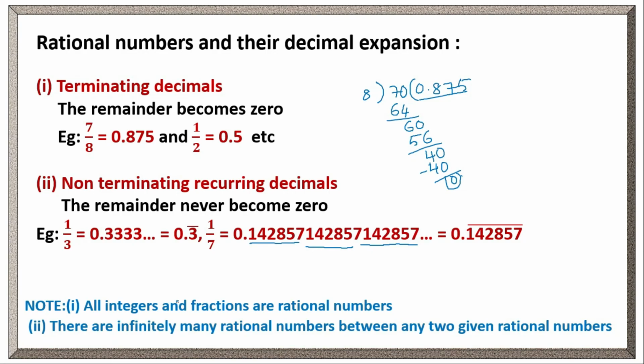Now note, all the integers and fractions are rational numbers, as we have discussed earlier. There are infinitely many rational numbers between any two rational numbers. Yes, suppose we have 3 and 4. 3 and 4 are also rational numbers, right? 3 by 1 and 4 by 1. Clear? There are infinitely many rational numbers in between these two rational numbers. Between any two rational numbers, there are infinitely many rational numbers.